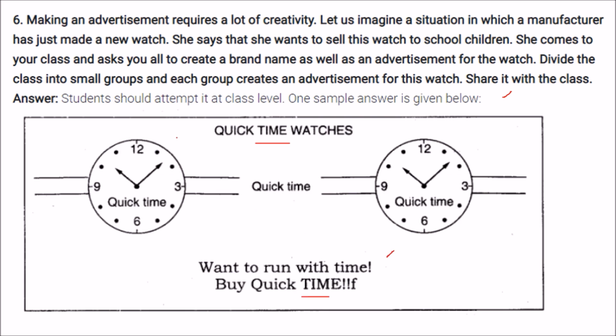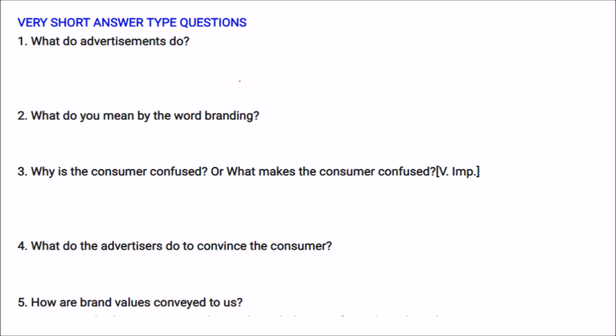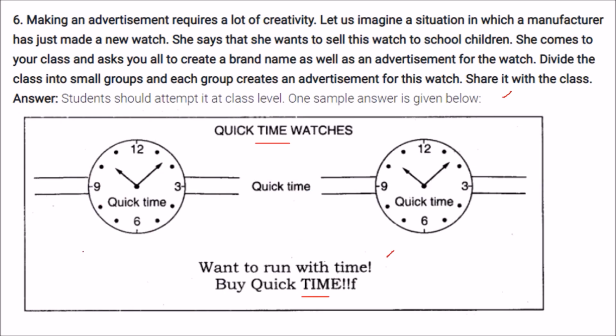I'm just giving you an idea, right? The first group can say that this watch is best in the world and it has been tested and verified. The second group can say that it has some golden or some diamond or platinum